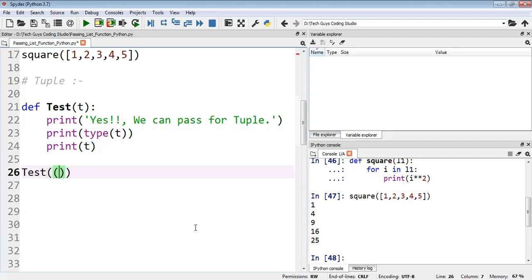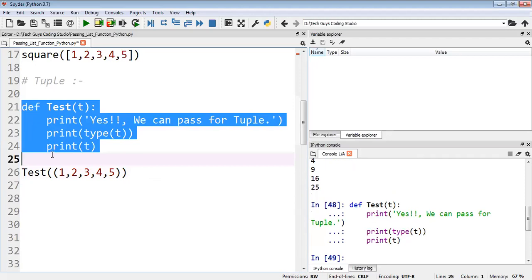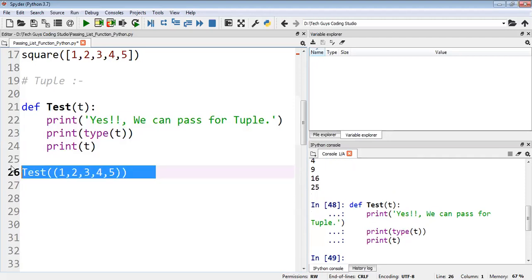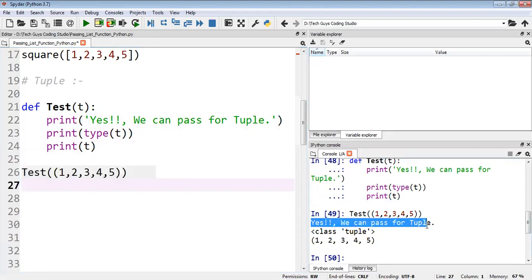So I'll take in this bracket tuple like 1 comma 2 comma 3. Anything you can take. You can take any number. It's not compulsory that you need to take 1, 2, 3, 4, 5. You can take 10, 20, 30, 45. Anything you can take. So I will just execute this one first. Executed successfully. Now I will call this one. Yeah, so you can see the same message. Yes, we can pass for tuples.